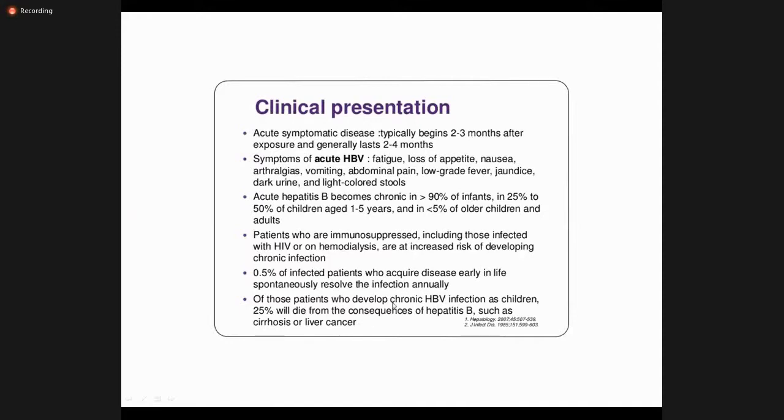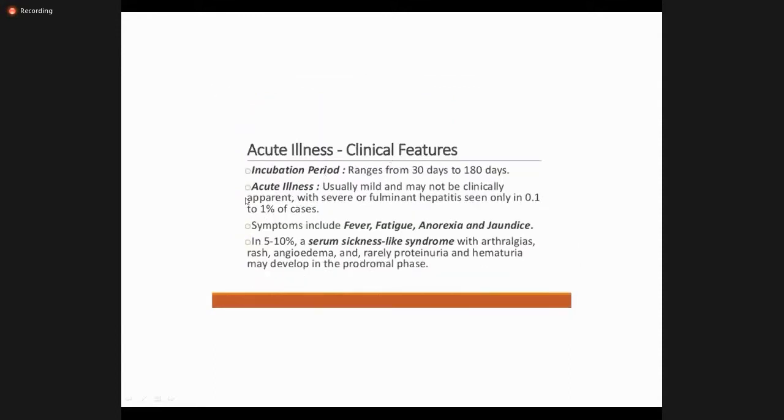And of those who develop chronic hepatitis B as children, 25% will die by the time they become adults. The majority of them become fibrosed and cirrhotic, and 25% of them will die from consequences of hepatitis B. So acute illness, we have already discussed. Incubation period is 30 days to 180 days, and infection can be mild, may not be clinically apparent. Symptoms include what we have already discussed.